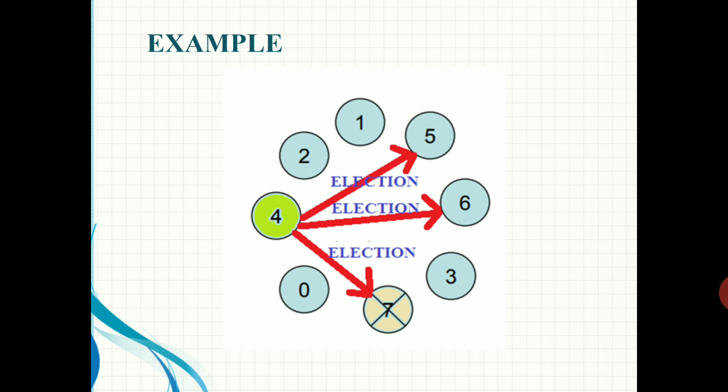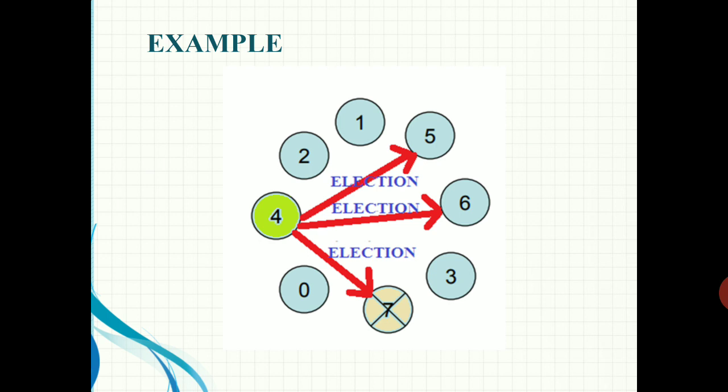Then only can we apply the Bully algorithm. So assume that the previous coordinator, process 7, has just crashed. So there is no coordinator in the system. When a particular process P notices that the coordinator is not active or alive, it will initiate an election.